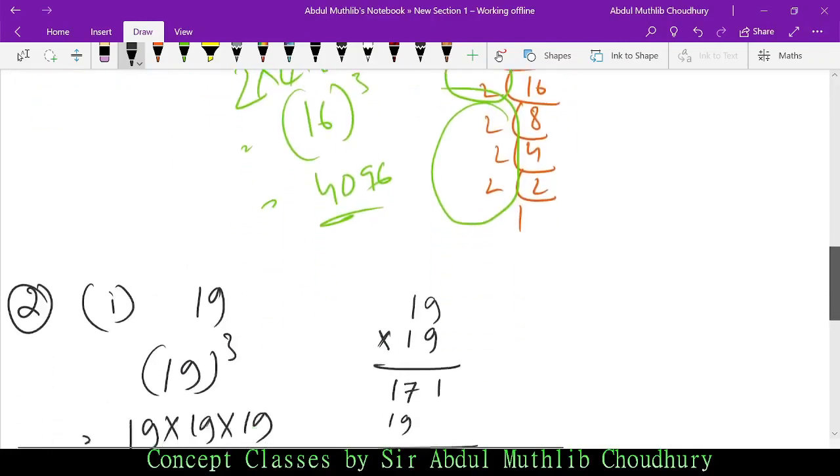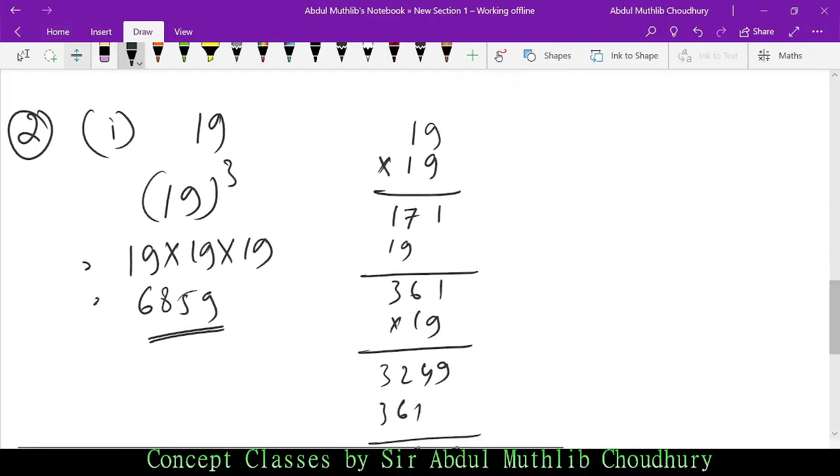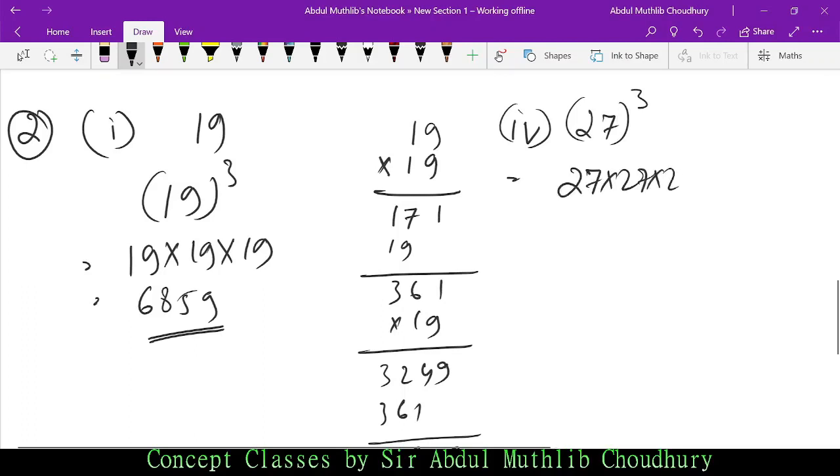Again, let us take question number 2, part 4. What does it say? 27 cube. So 27 into 27 into 27. See, I'm just showing you the steps. In case of examination, if the question says find the cubes of the following numbers, then write 19 into 19 into 19. The write-up you can practice by yourself. I'm just showing you the steps. So 27 into 27 into 27. How many times? Thrice.